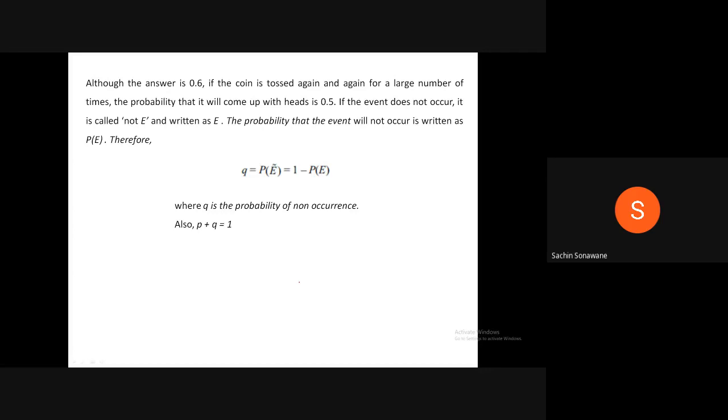If the event does not occur, it is called not E, or written as E bar. The probability that the event will not occur is written as probability of E bar. Therefore, Q is equal to probability of E bar, which is equal to 1 minus P, where Q is the probability of non-occurrence. Also, P plus Q is equal to 1.